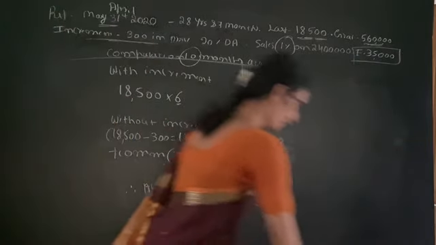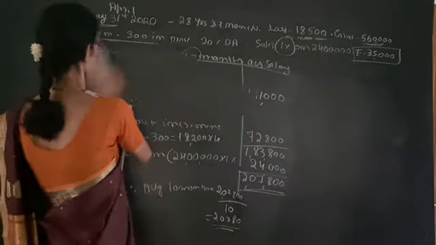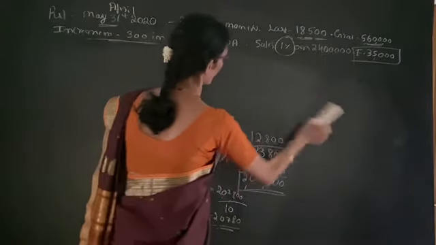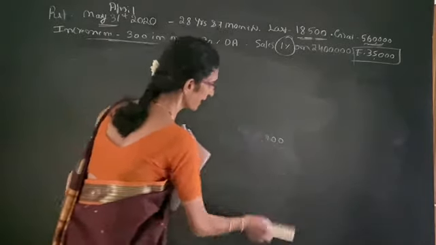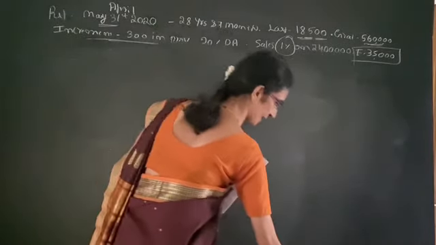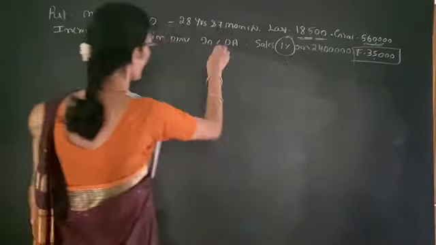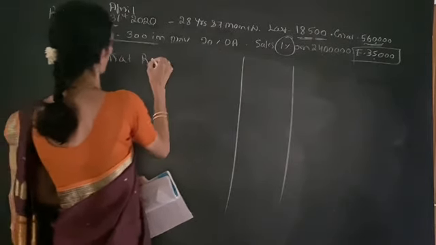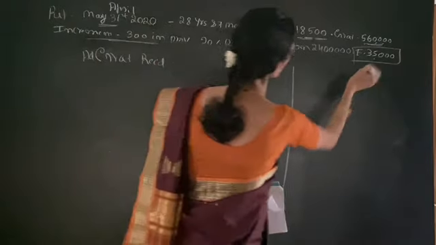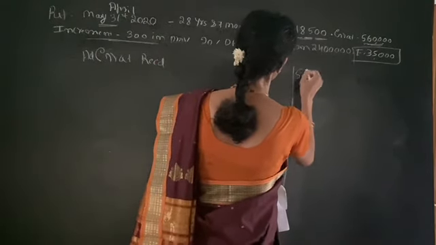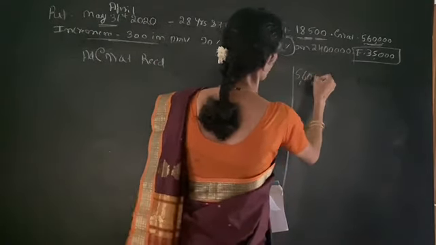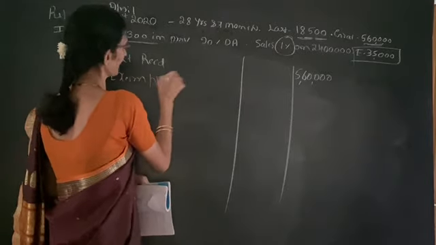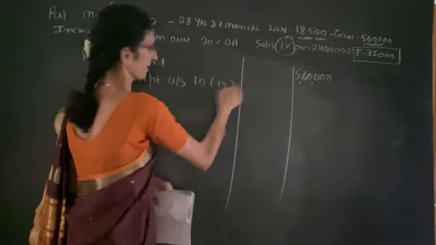Next step, we have to calculate the gratuity. So next, computation of taxable gratuity if he is not covered under the Gratuity Act. If he is not covered under the Gratuity Act, rule says gratuity received, that is actual gratuity received, it is given 5,60,000 less, as it is exempt under section 10(10).